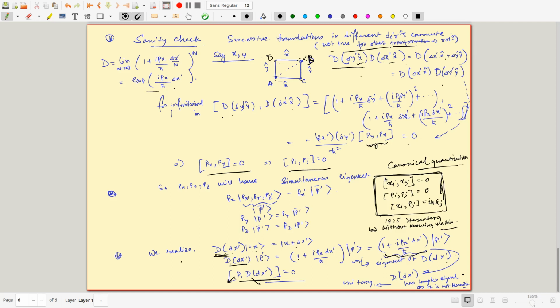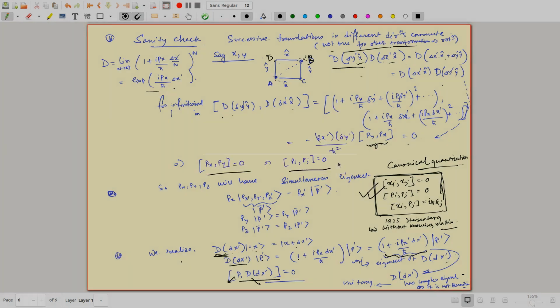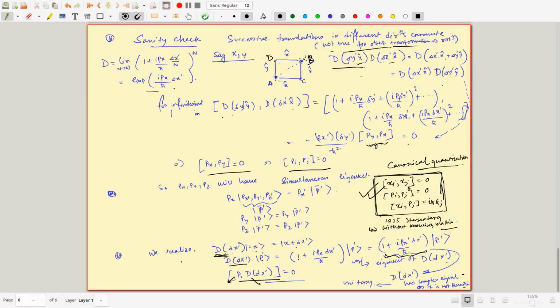But we have realized how this well-known rule, together called canonical quantization, tells what kind of relations the operators must follow when they are position and momentum operators. And you must remember that when I say position and momentum, I am just borrowing the names from classical mechanics, because they are nothing like classical mechanics objects. When measured, you of course generate something classical, a real number, but in operator form they are nothing like that. So this mapping needs to be done with some care.